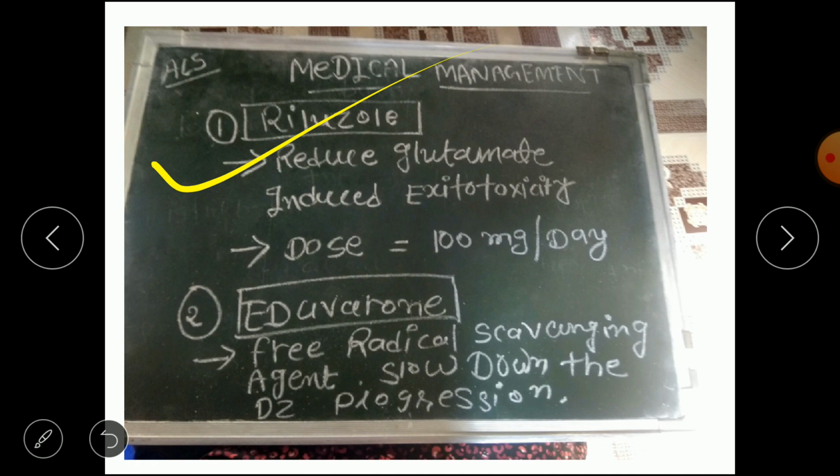The second choice of drug, which is the most important, is edaravone. Edaravone is a free radical scavenging agent, and it slows down the disease progression. Now we know ALS is a progressive type of disease. We cannot stop the disease. Its progression will be continuous and the symptoms will worsen day by day. So to slow down that progression process we can use the edaravone drug in ALS patients, and it is the first choice of drug.